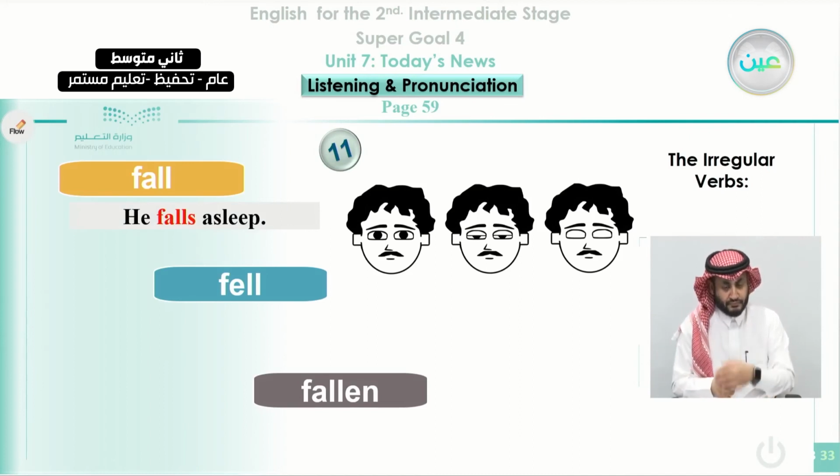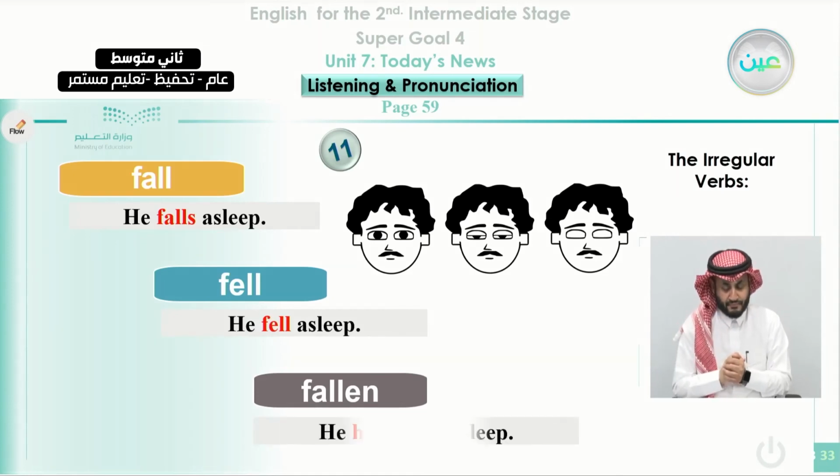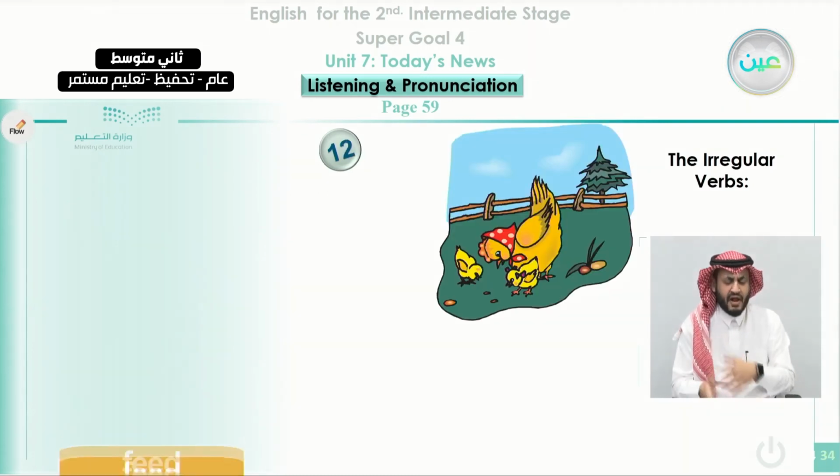When we talk about something in the past, we can say he fell asleep. Here in this case, we can specify the time. We care more about time. But when we talk about the action, regardless of the time, we say he has fallen asleep. Okay, he falls asleep, he fell asleep, and he has fallen asleep. Here, the last sentence doesn't care about the time, cares more about the action.